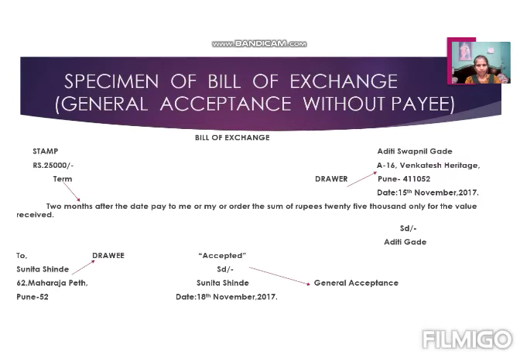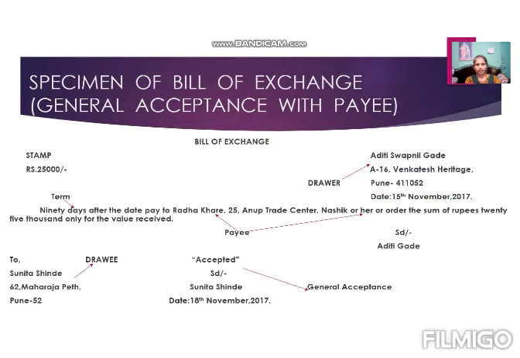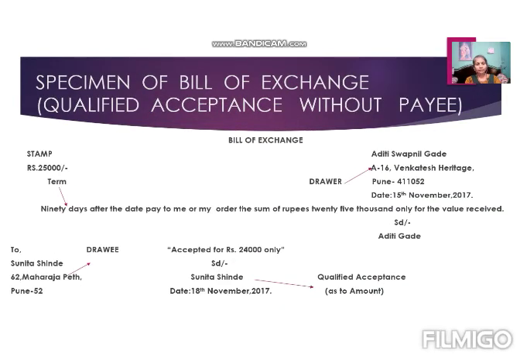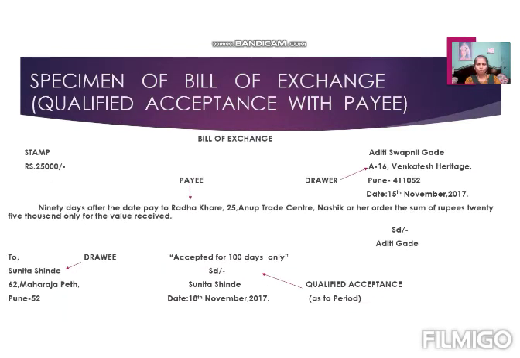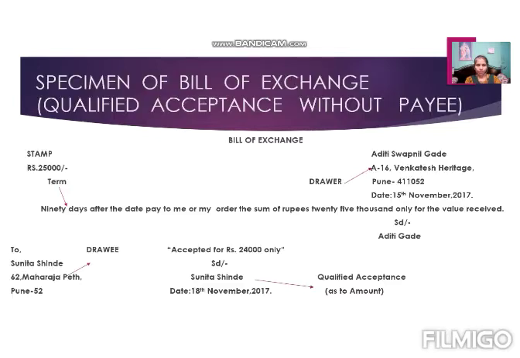In the last lecture we studied general acceptance without pay and general acceptance with pay. Now I am telling you about qualified acceptance without pay and qualified acceptance with pay. So these two we are going to see today. See the qualified acceptance without pay. Here, in the specimen most of the things are the same. Only minor changes are there.